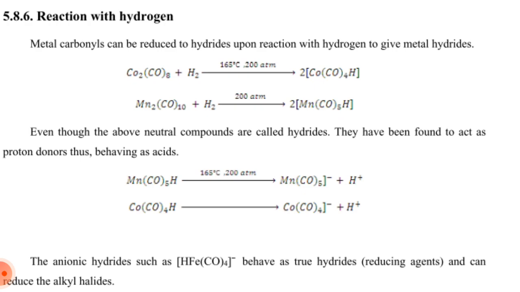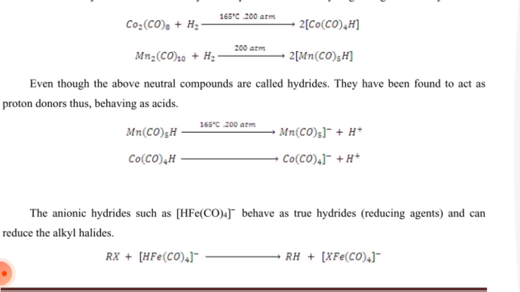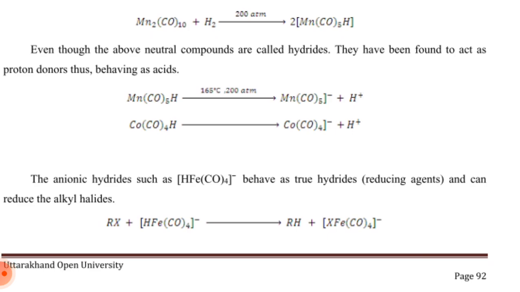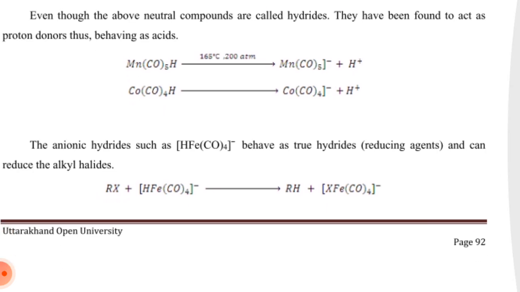Reaction with hydrogen. Metal carbonyls can be reduced upon reaction with hydrogen to give metal hydrides. Co2(CO)8 reacts with hydrogen at 165 degrees Celsius and 200 atmospheres to get 2 Co(CO)4H. Mn2(CO)10 reacts with hydrogen at 200 atmospheres to give 2 moles of Mn(CO)5H.